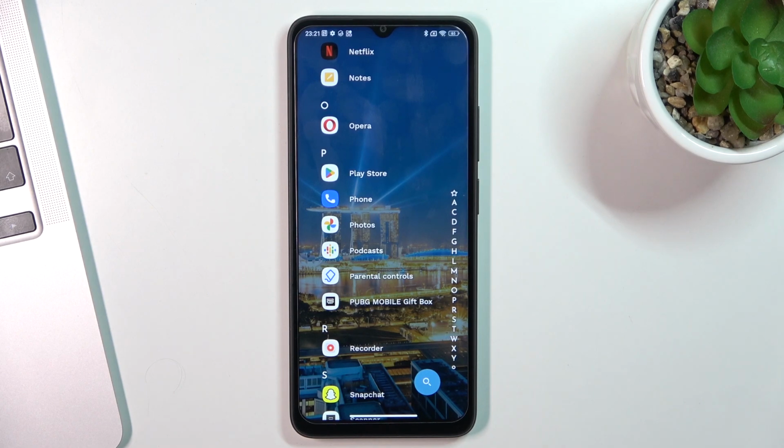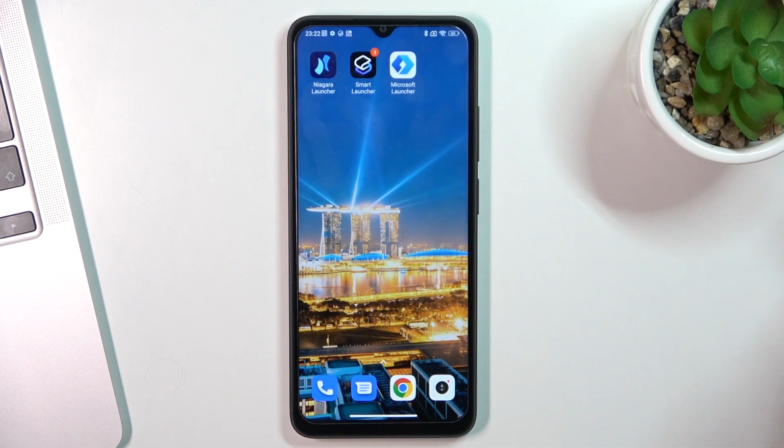So I am using different launchers to change the appearance of my device, and of course you can automatize. You can create automatic switching between launchers, and if you want to know how to do it, just write in comments. I'll record a video about it. So you can use this launcher, for example, at work when you need to be focused on a number of tasks.